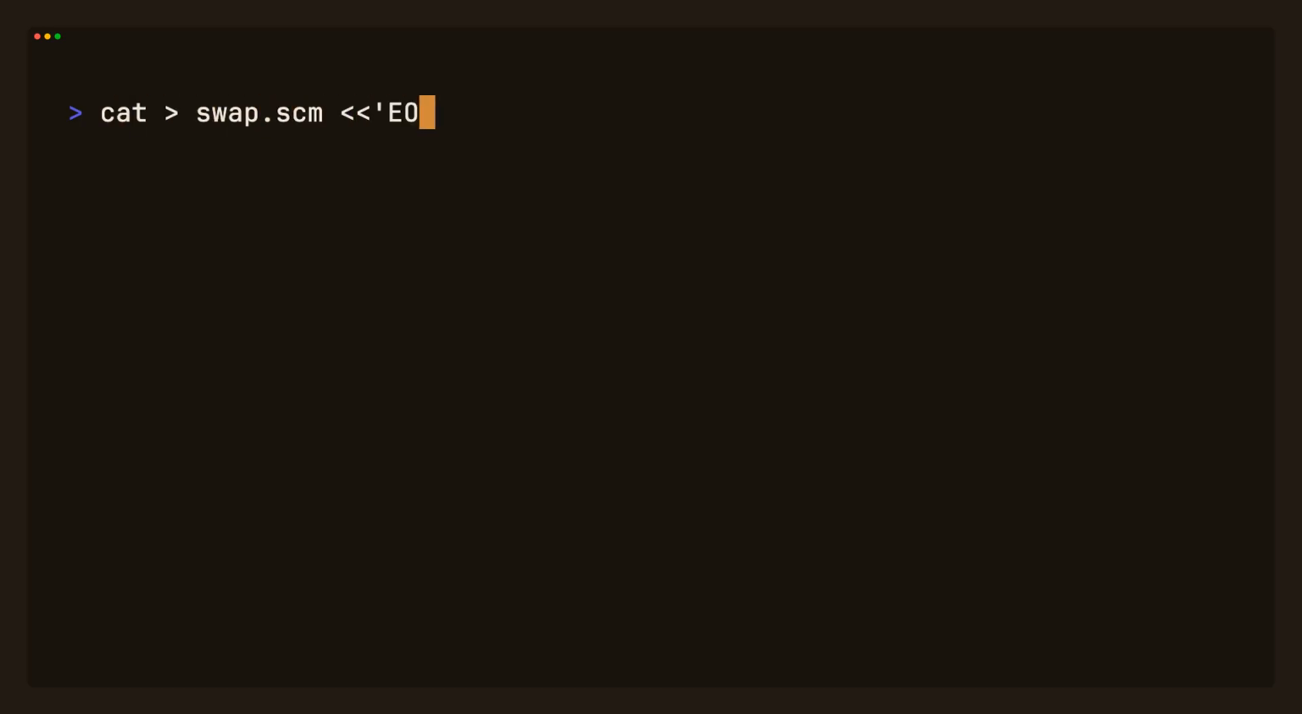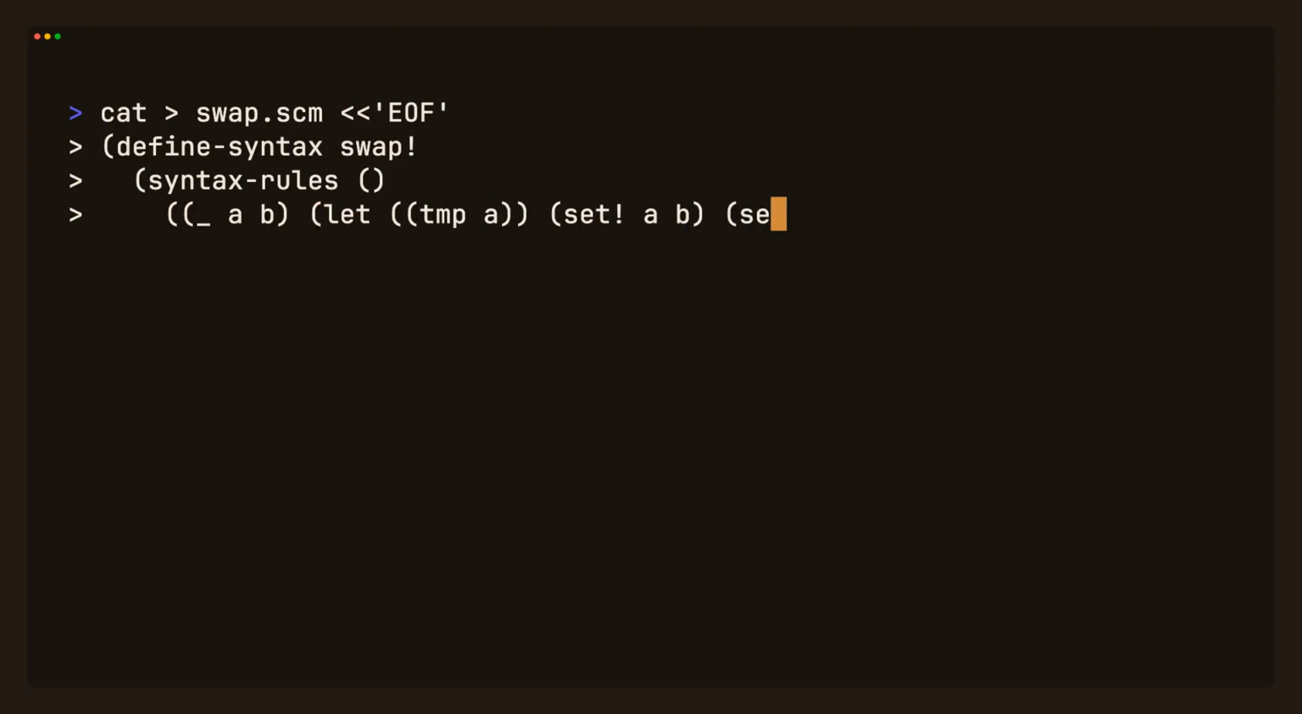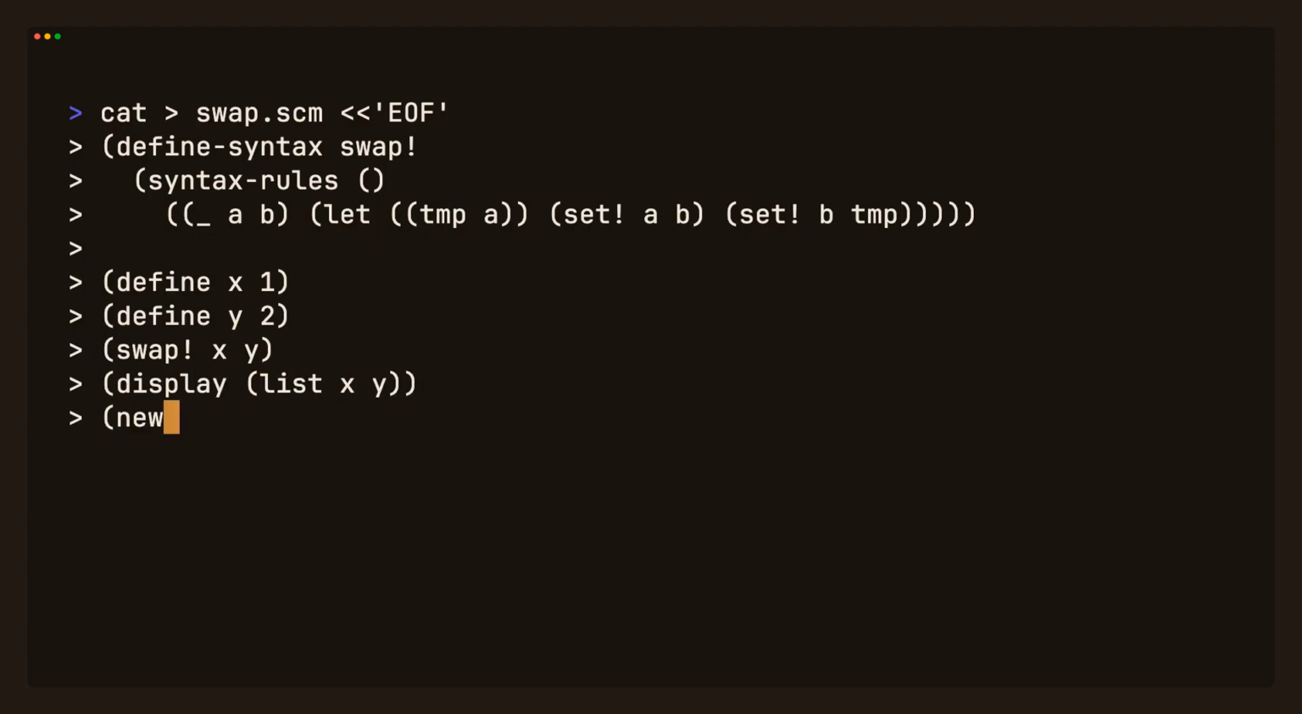And you don't have to take it on faith. Copy expand shows your program after the macros run. There's our swap, turned into the real code, before the program executes a single step.